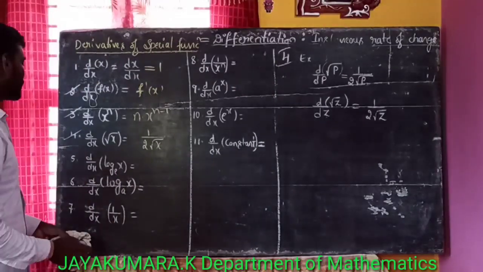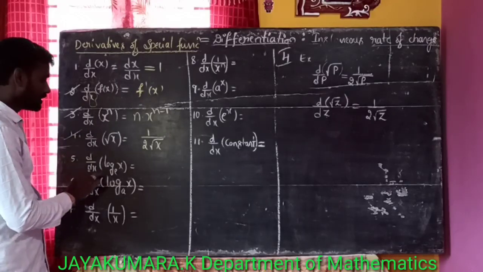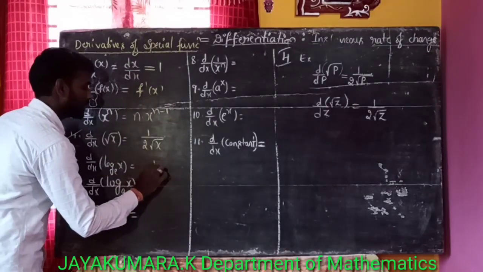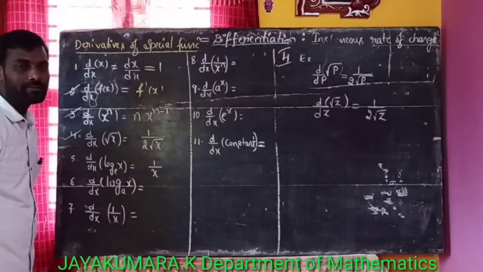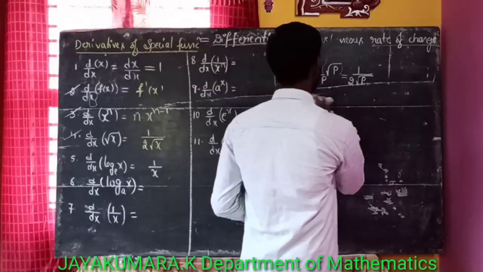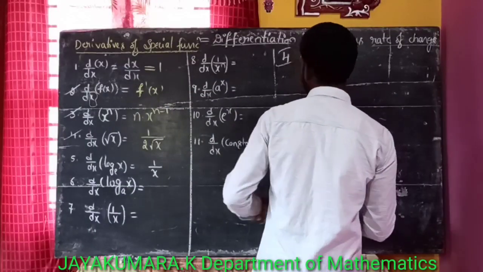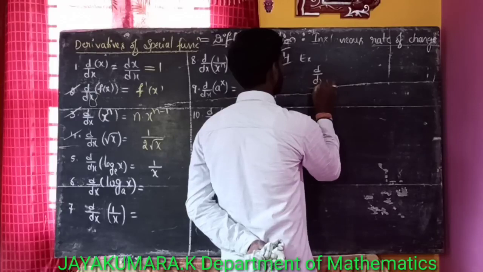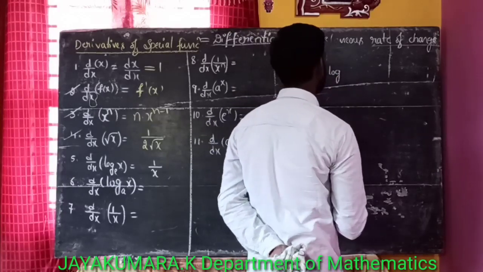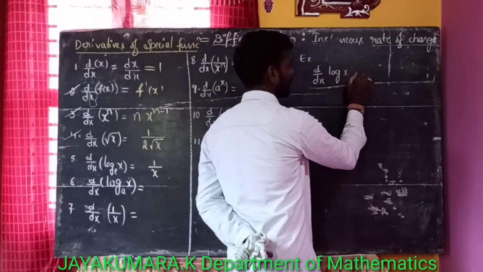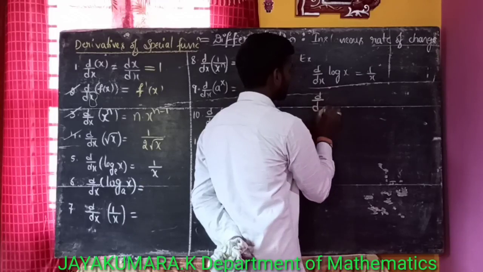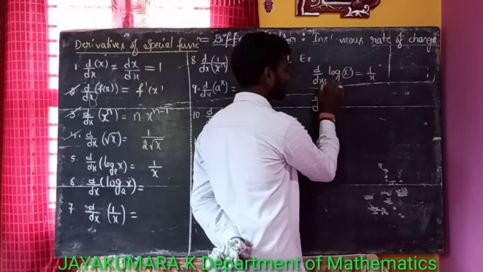Next, the fifth one. The derivative of log x is 1 by x. For example, d by dx of log x is 1 by x. Here this is x, this is also x.